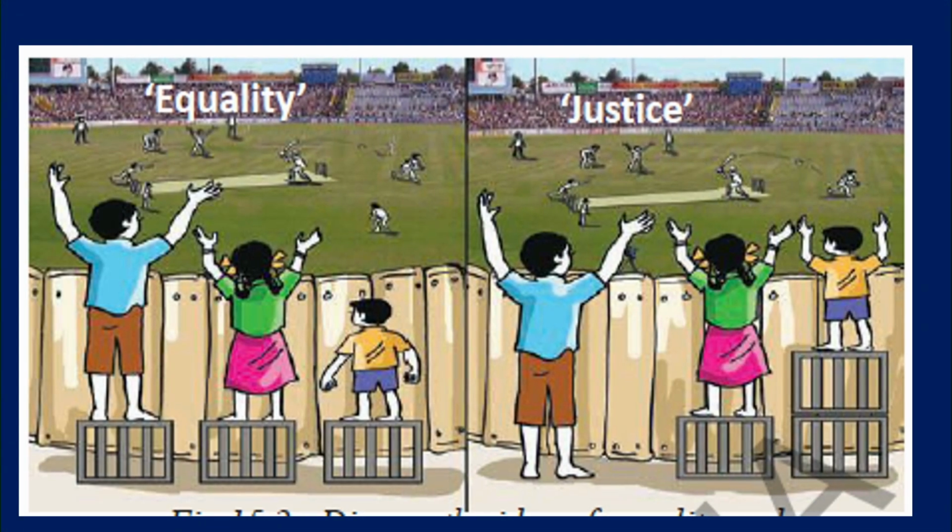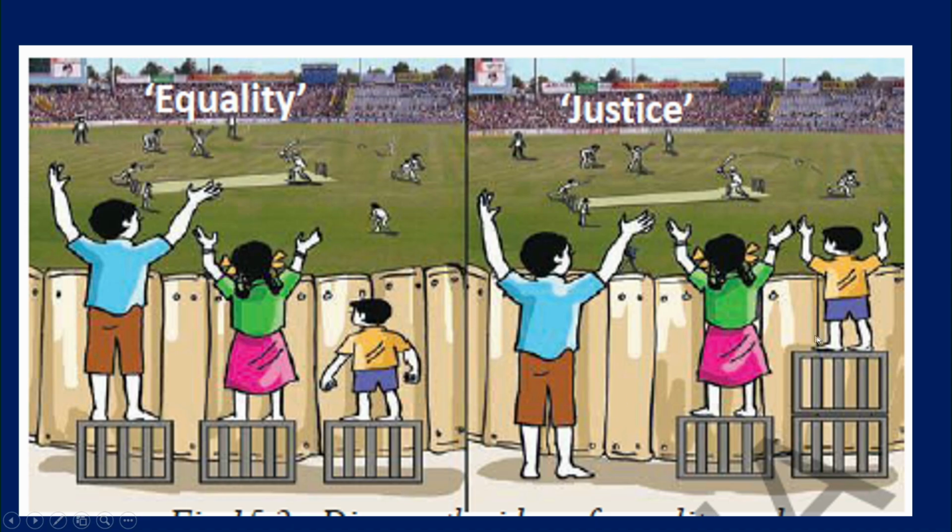When we see equality and justice, you can see what the picture is showing. The first one is equality, but here the third boy is unable to see. So how is justice done? Whatever extra the first fellow has is given to the third one.